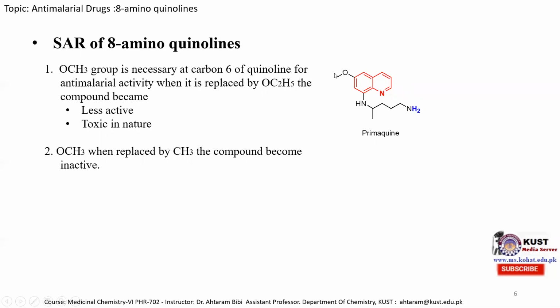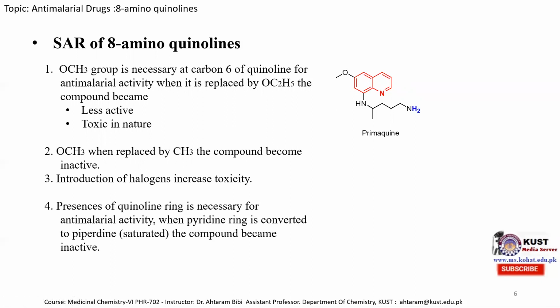And when we replace this methoxy group with a methyl group, then it becomes inactive. Similarly, introduction of halogen increase toxicity. If we introduce a halogen atom instead of this methoxy group or at any position of this quinoline ring, it increases the toxicity of the molecule.